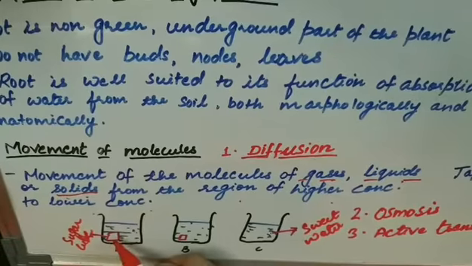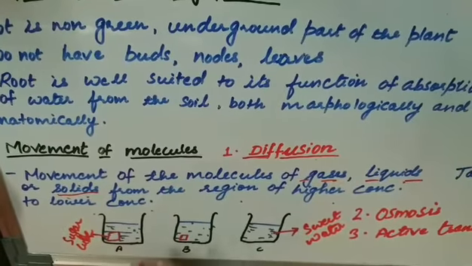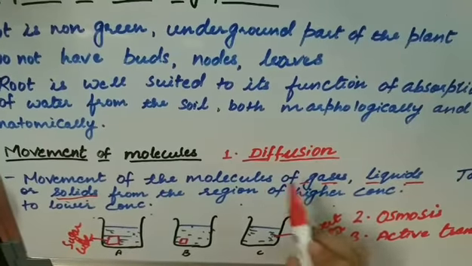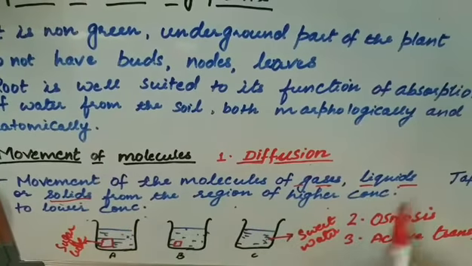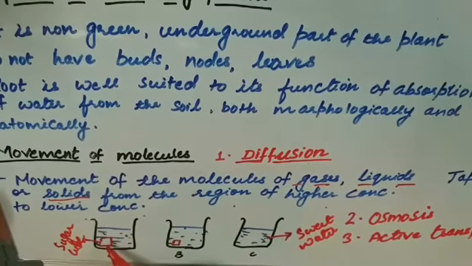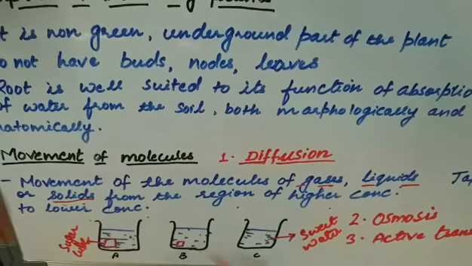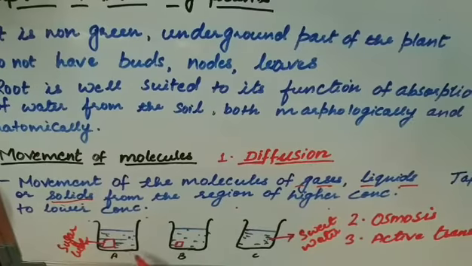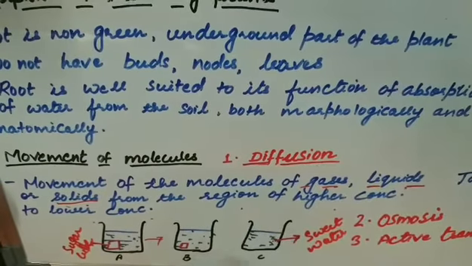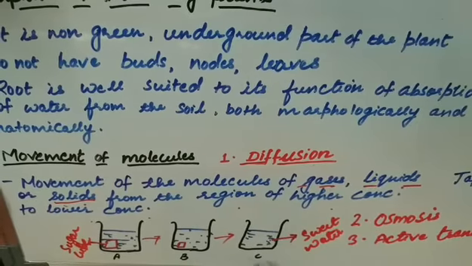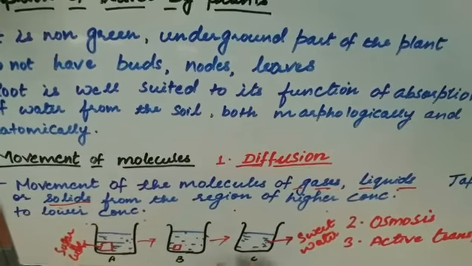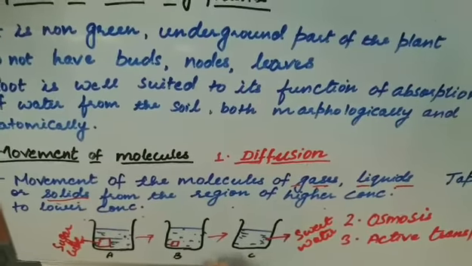The concentration of sugar is high here, so it started dissolving by the process of diffusion, because diffusion is the movement of molecules of gas, liquid or solid. Here it is solid in nature, so it started diffusing in the liquid because of the higher concentration, from here to here, and then B to C. In vessel C we can say all the molecules of the sugar are uniformly diffused.